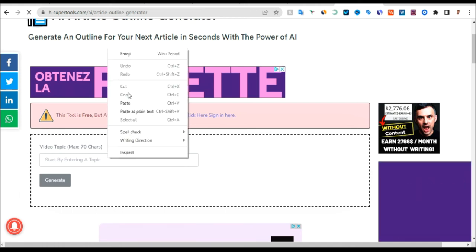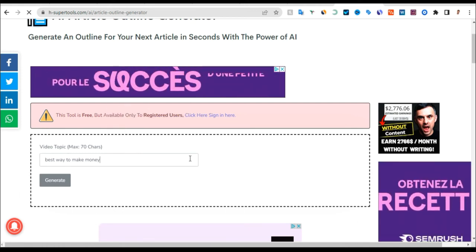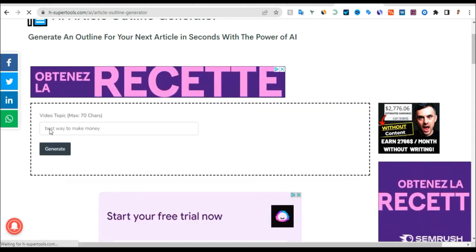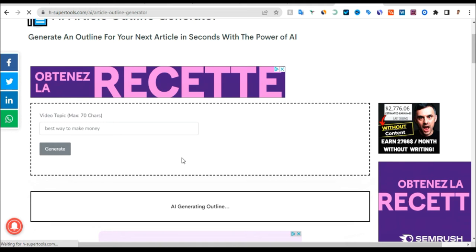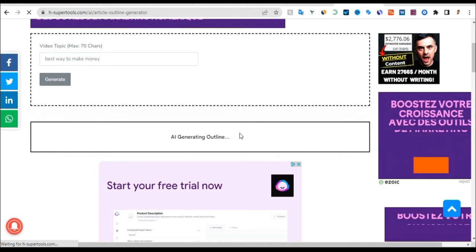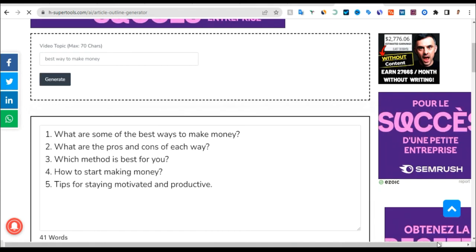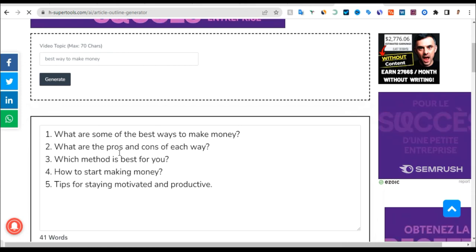So I will paste it in here and I will log in on this tool. I have logged in. I will just click on generate. As you can see, it's now generating an outline for this blog we want to write about. We are just going to wait for it to generate our outline, and once it's done, I will show you. As you can see, guys, it has generated 5 outlines for us.